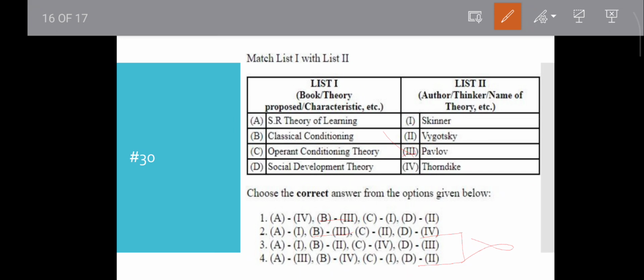Then operant conditioning is Skinner, so C will be I. The first option is the correct answer. Vygotsky is related to social development theory, and Thorndike is related to SR theory of learning, that is, the trial and error theory or connectionism theory.